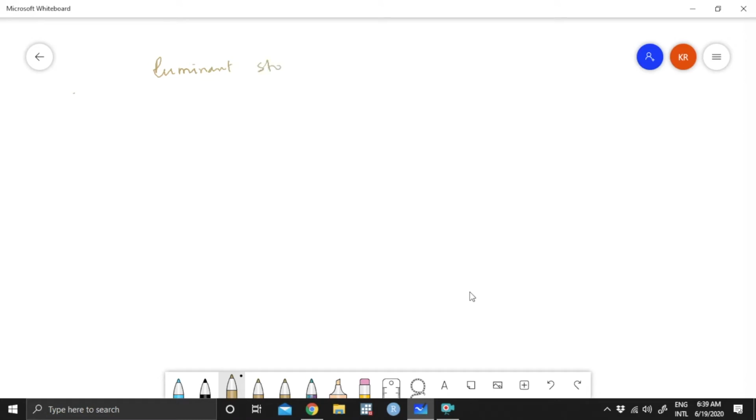Ruminant stomach. So naturally, ruminant stomach, this is seen in herbivorous animals, like for example cattle, goat, sheep, etc. In these animals, as you are well aware of, their main food is grass.